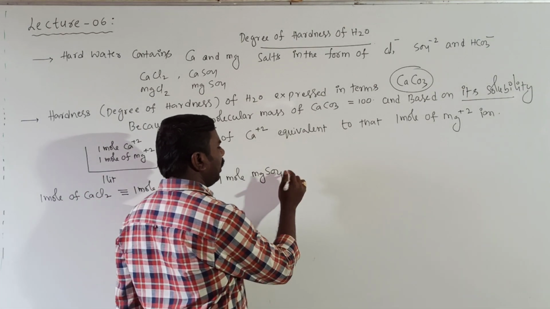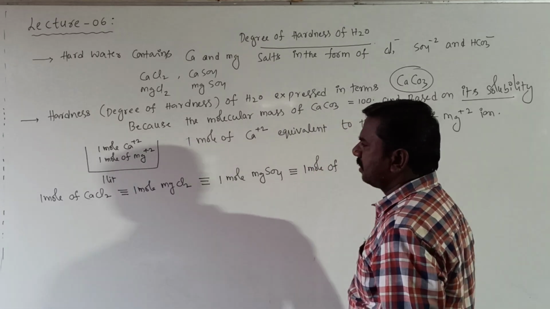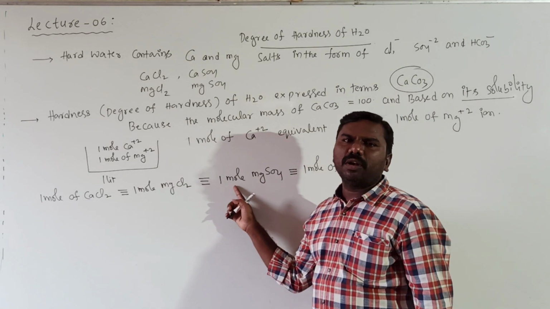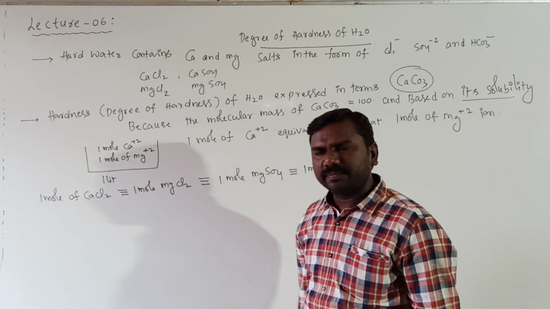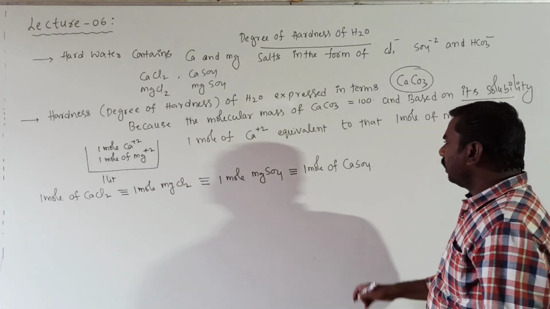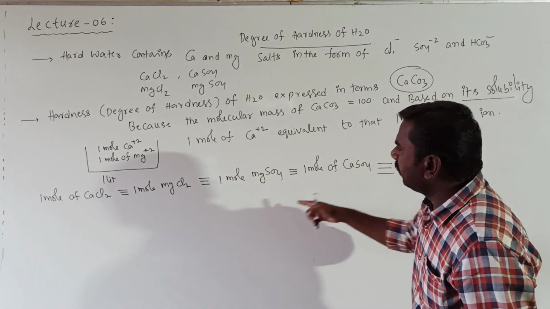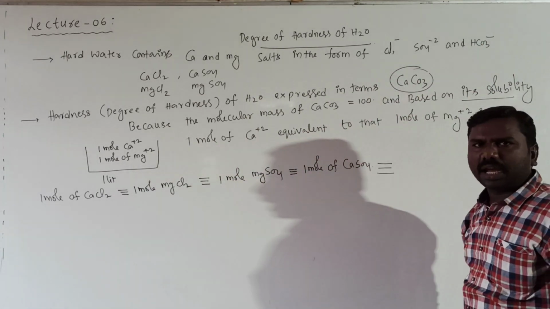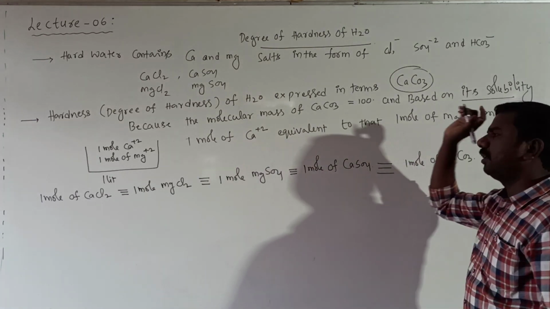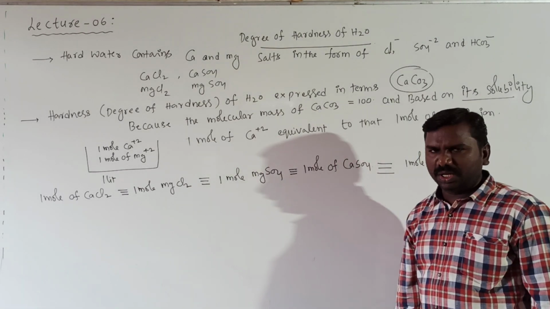It is also equivalent to 1 mole of CaSO4. 1 mole of calcium is equal to 1 mole of magnesium ions in their salts. 1 mole of calcium chloride is equal to 1 mole of magnesium chloride. So these are all equivalent. This presence is indicated with calcium carbonate, 1 mole of calcium carbonate. This is the key point. If you understood this, then you can solve all the problems very easily.